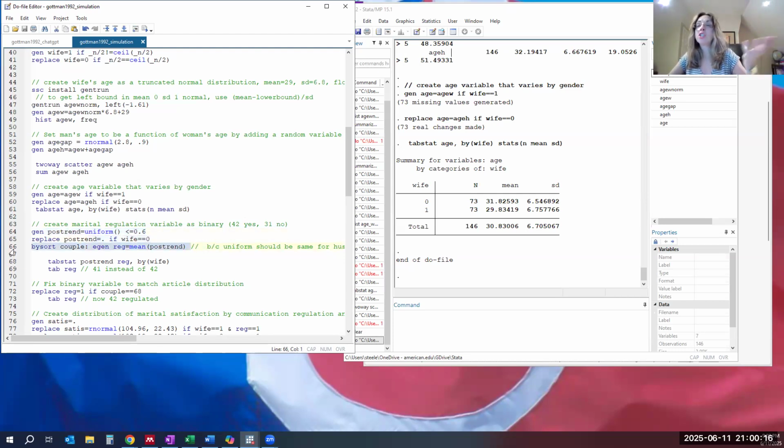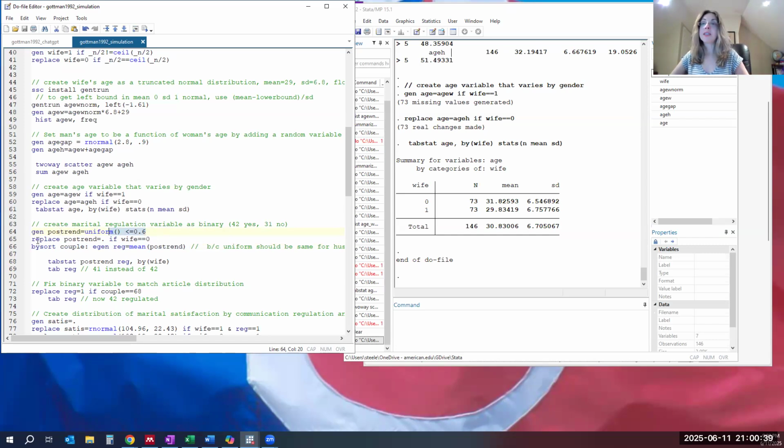And then we're going to generate it so that it's the same variable for both the husband and the wife in the couple. So we're going to create this pos trend uniform. It's going to be 1 if the uniform random number is less than 0.6. Greater than 0.6, pos trend will be 0, meaning they're not a regulated couple.